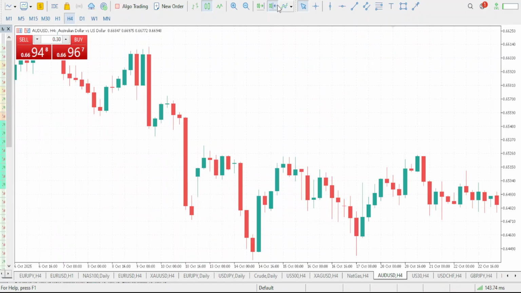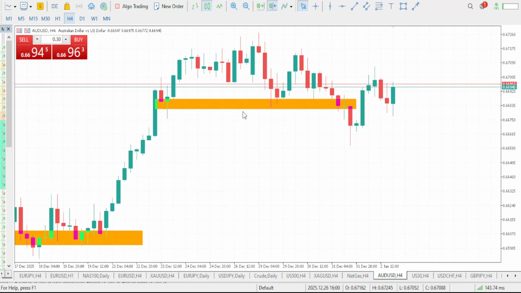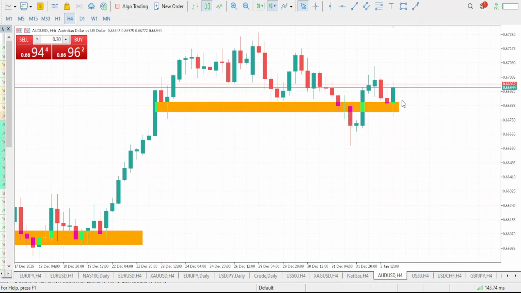Now let's go down to the four-hour time frame. So you can clearly see that on this four-hour time frame, there have been multiple rejections from this zone, right? So this is also a key level where we can be expecting a reaction. Okay? So we had this reaction here, rejection here. Market was able to pull back. Market was able to pull back right here, and it gave us what?